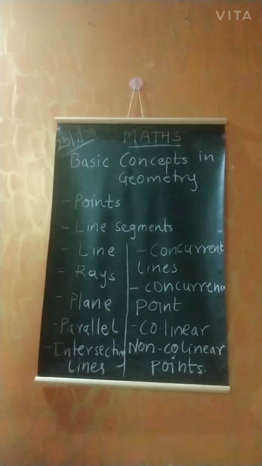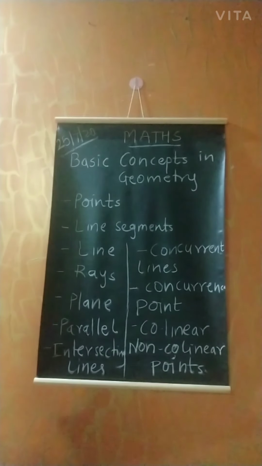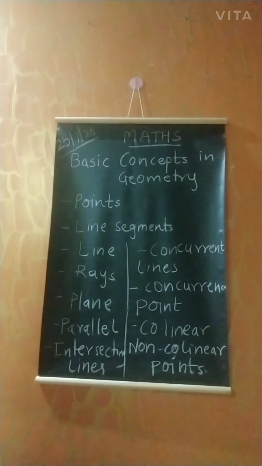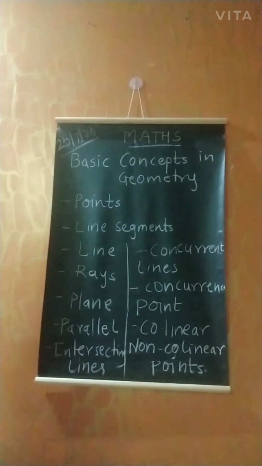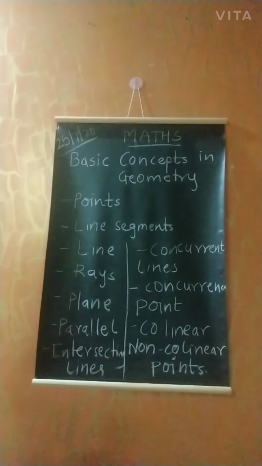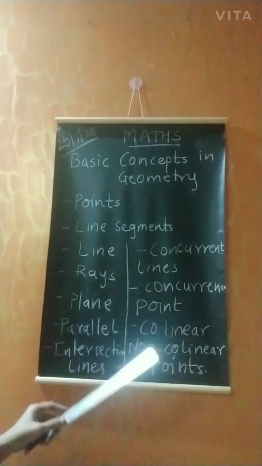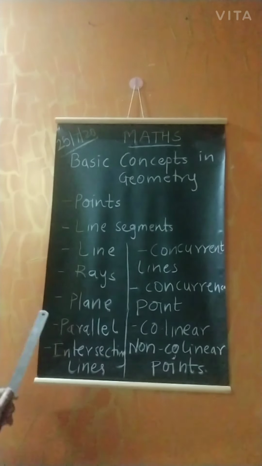Next is collinear and non-collinear points. The points which lie in a straight line are called collinear points, whereas the points which are not in a single line or not in a straight line are called non-collinear points. So, I hope you all understand all these concepts.